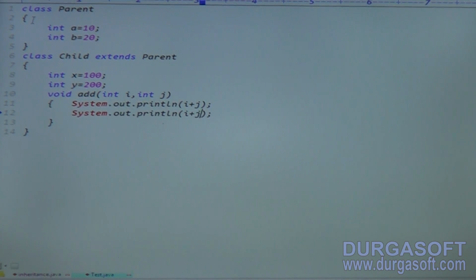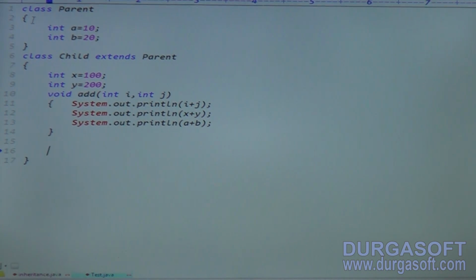What are the current class variables? Current class variables can be used directly: x plus y. And I would like to perform addition of the parent class variables also. Parent class variables are visible in the child class. Visible in the child class means control E. Here I am printing just a plus b.